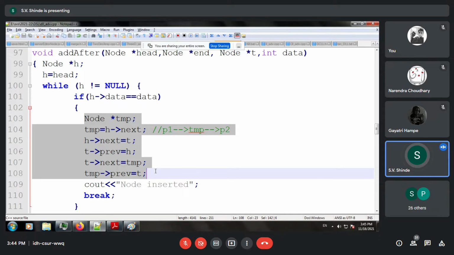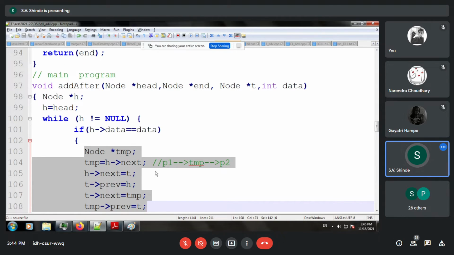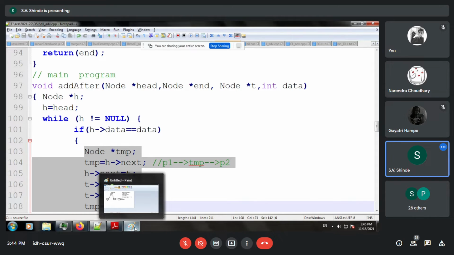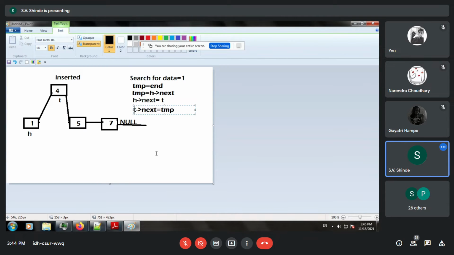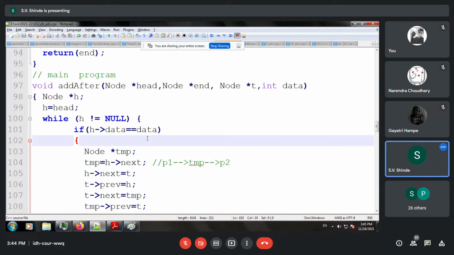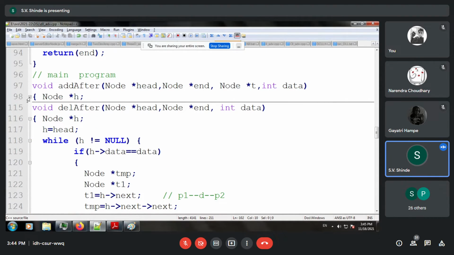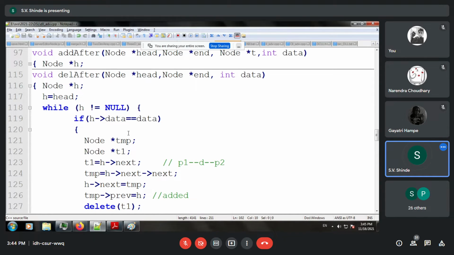Yes, participants, able to understand the diagrammatic approach of the code? So first draw the diagram, understand the scenario, and you can easily convert your design into code.